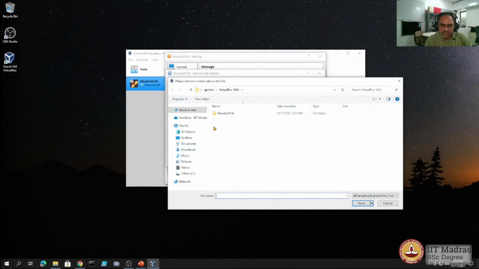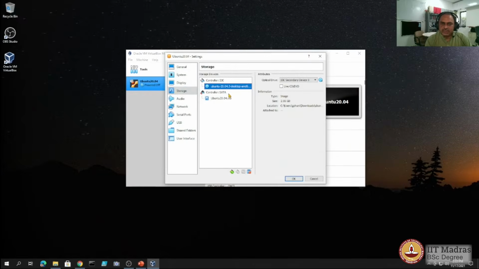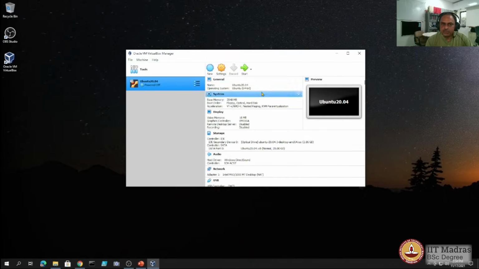So the image file is now attached. So when it boots, it would help to boot the Ubuntu installation medium, after which the installation of the OS can happen on the virtual disk. Okay, now let us boot this.